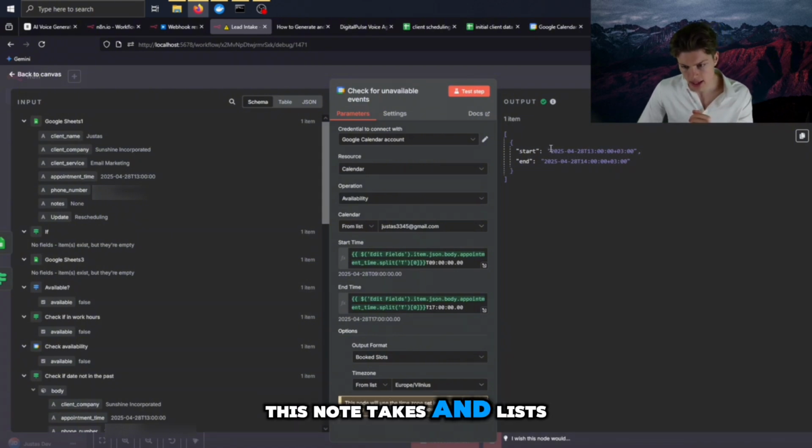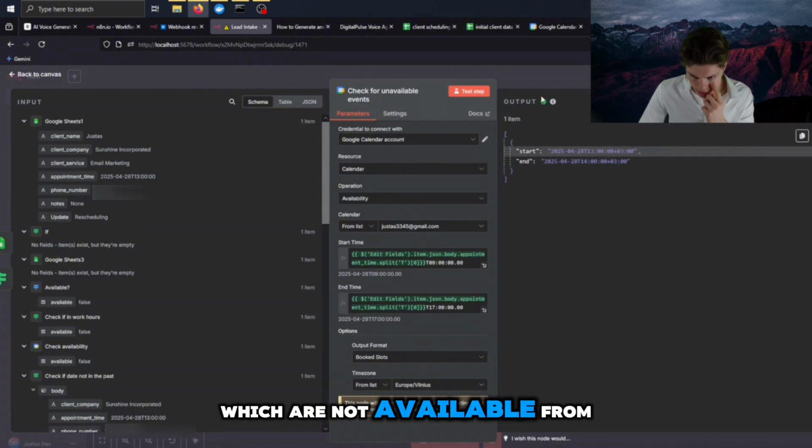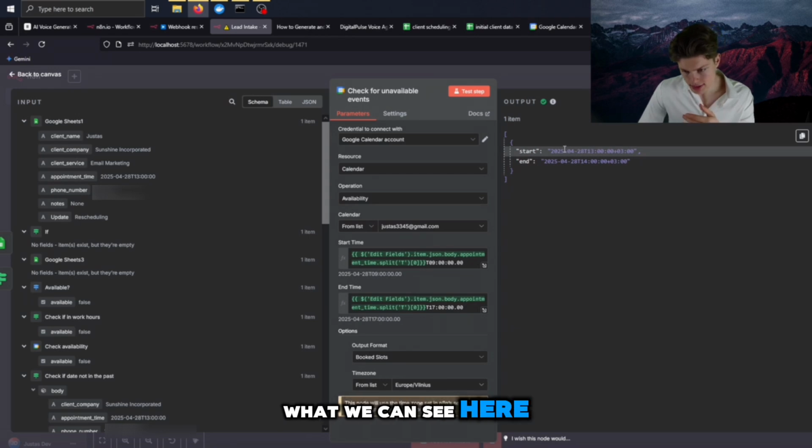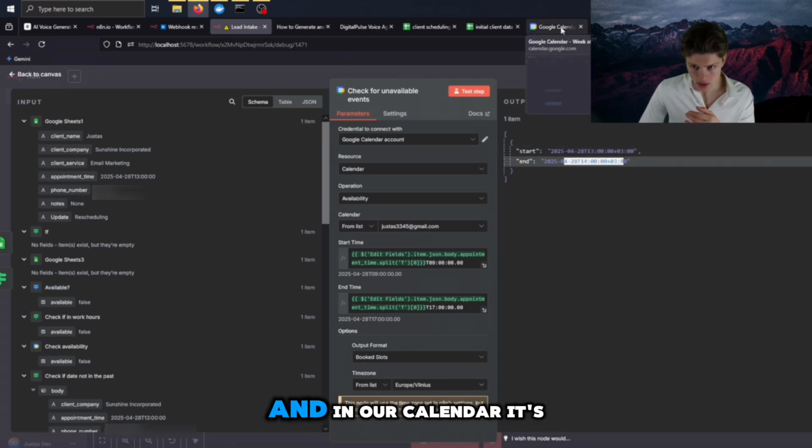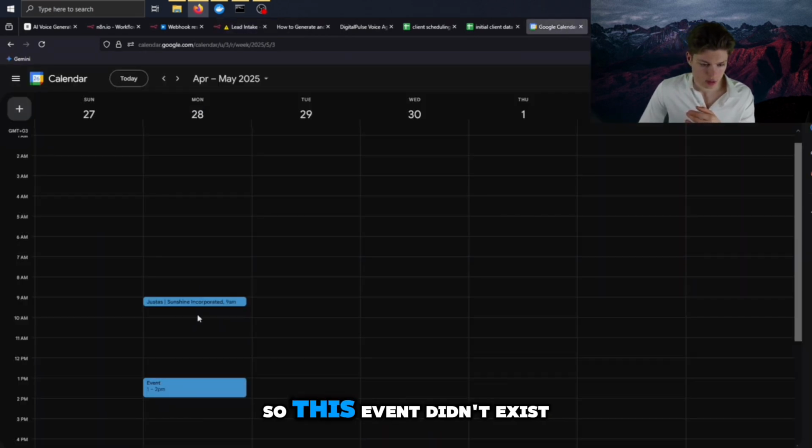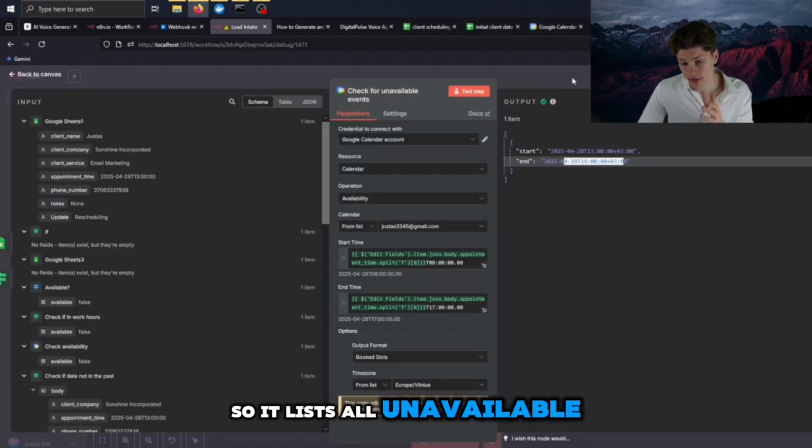So then it checked for unavailable events, and the way this works is this node takes and lists all the events which are not available. From what we can see here, it's from 1 to 2 p.m. And in our calendar, it's exactly that. So this event didn't exist previously, so it was only this event. So it lists all unavailable events.